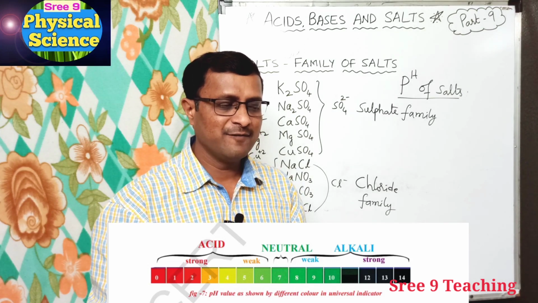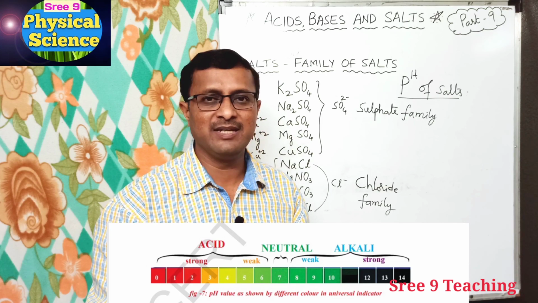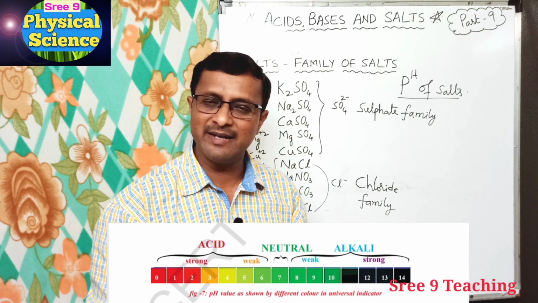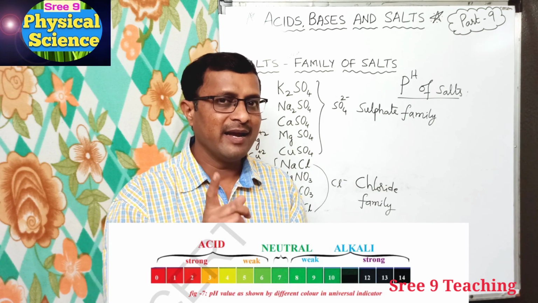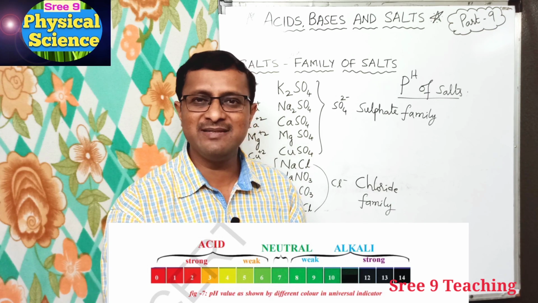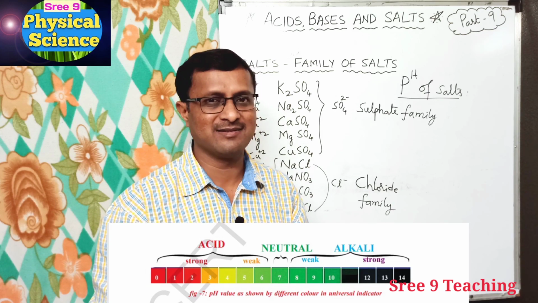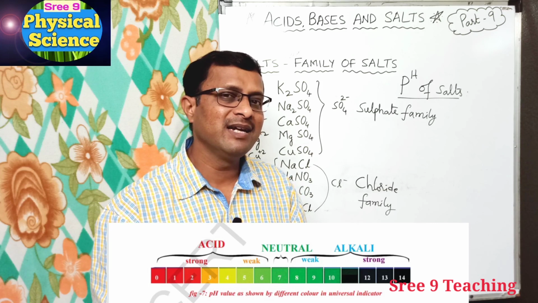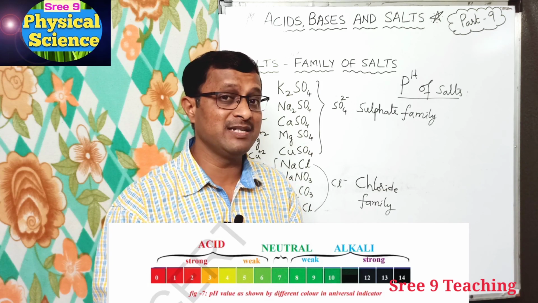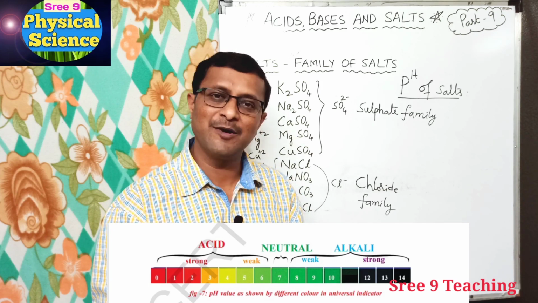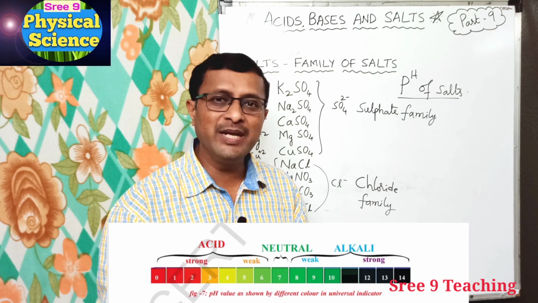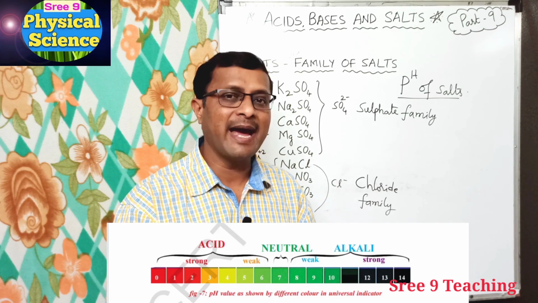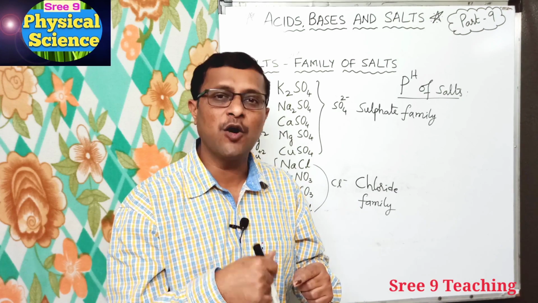If we observe the pH of the salt solutions, we will find that there are acidic salts and basic salts along with neutral salts. How can we decide without knowing the pH? We can decide by knowing from which acid and base they are obtained.